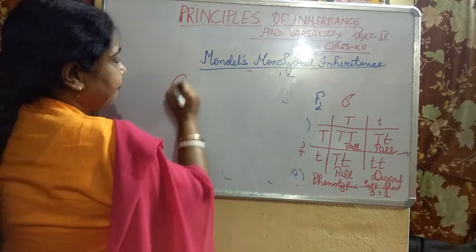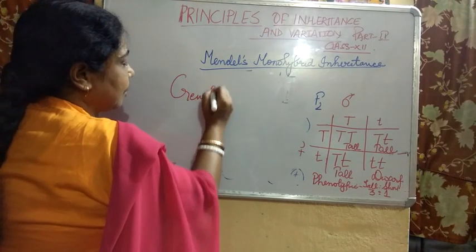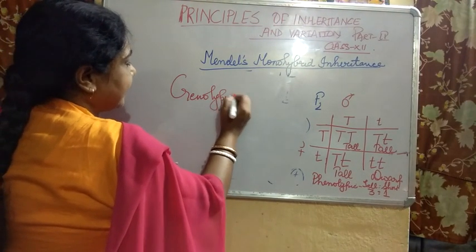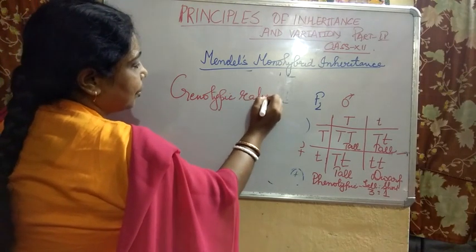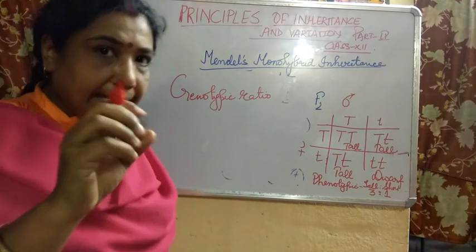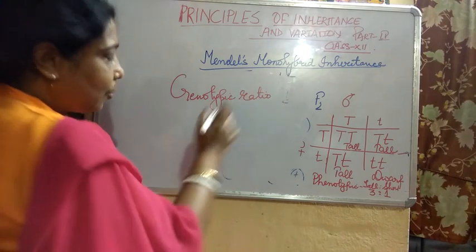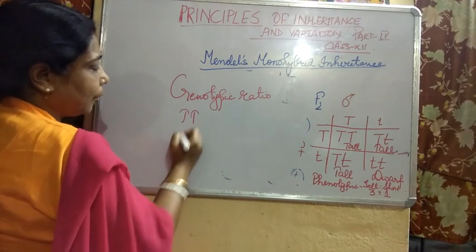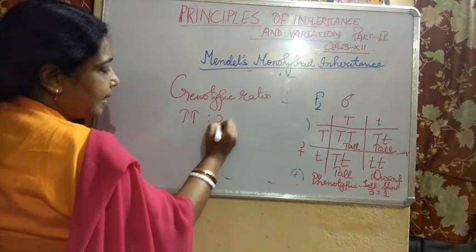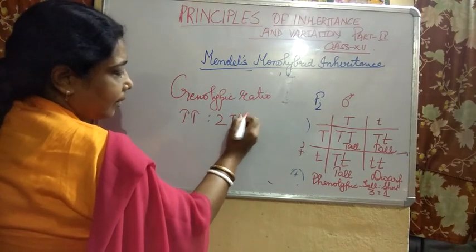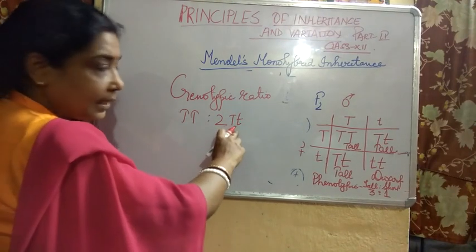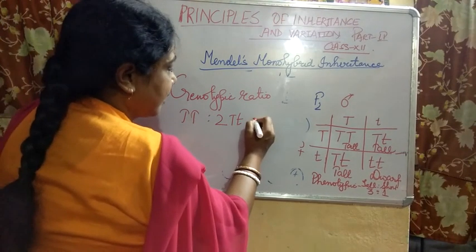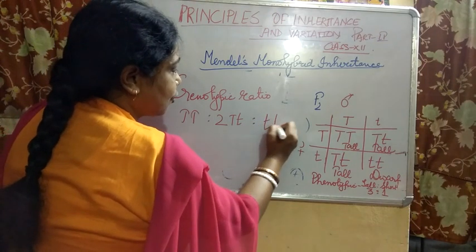So, if you want to write the genotypic ratio, then you will look at the genetic constitution. Now see, there is one pure tall. Then there are two that are not pure, there is a combination of both the forms. Then you have one short.